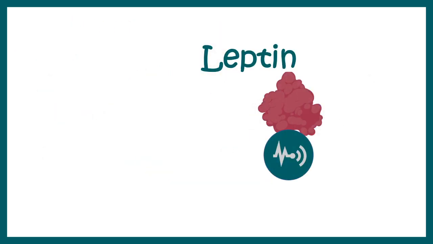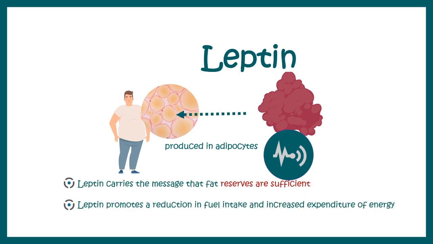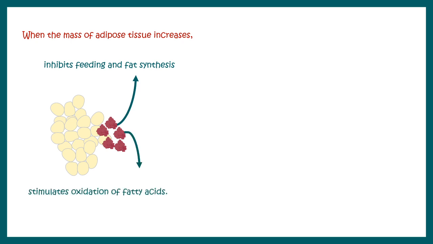One such sensor is leptin, which is a hormone secreted by adipose tissues itself. This hormone carries a message that fat reserves are sufficient, so at this particular point, fuel intake should be decreased and expenditure of the energy should be increased. Now, when the mass of the adipose tissue increases, leptin secretion also increases. Increased leptin secretion inhibits feeding and fat synthesis. Also, it stimulates oxidation of fatty acids.